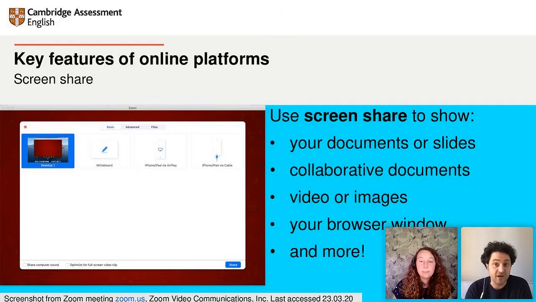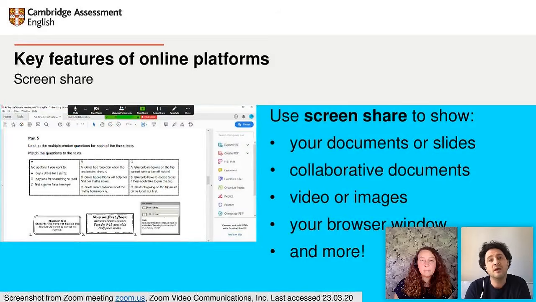The next feature that you may want to use is screen share. You can use this to show your students what's on your screen. For example, slides or a document, a text, an image, or even your browser window. In fact, if you're new to online teaching, this is a good feature to use straight away because it's very similar to sharing content via an interactive whiteboard or with a projector in the face-to-face classroom. You can do exactly the same thing online. Just open your presentation or document, share your screen, and begin.